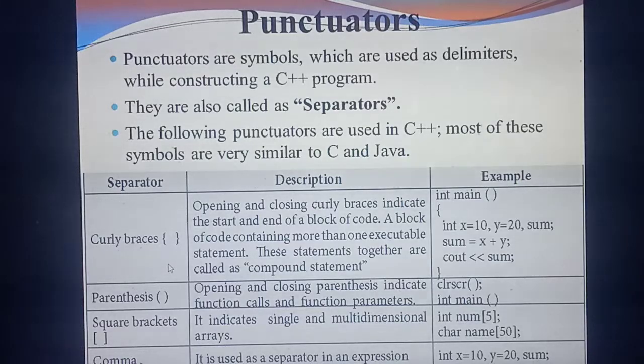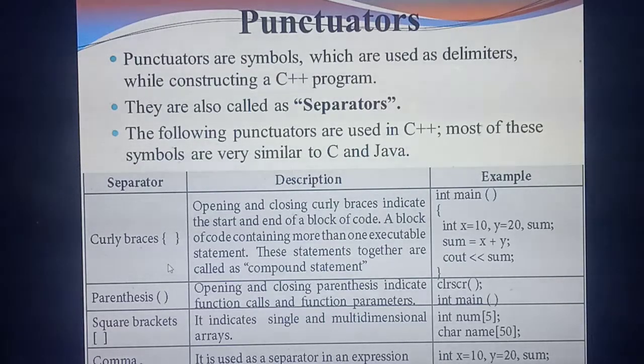The last curly brace indicates you are going to end the code. So the opening curly brace indicates the start of the program, and the closing curly brace indicates the end of the program. Understand? You need to write some codes or statements inside these curly braces.